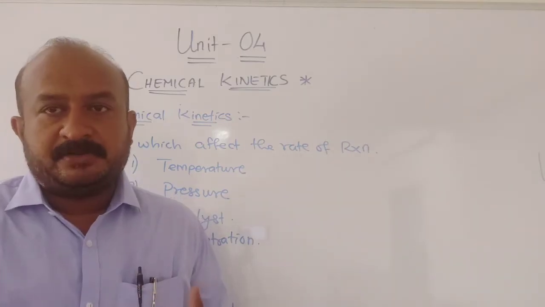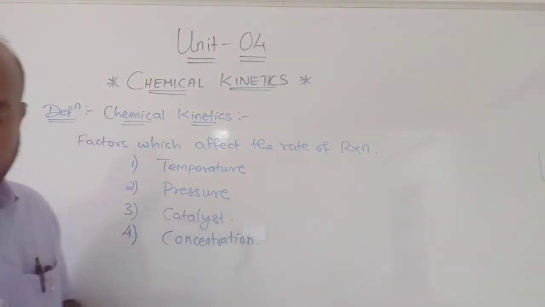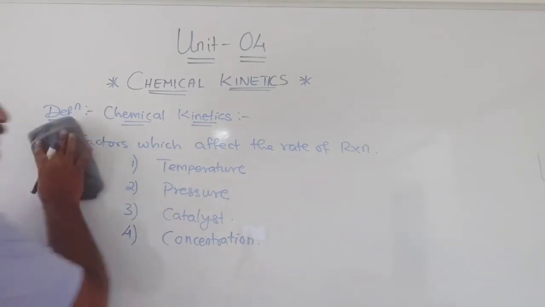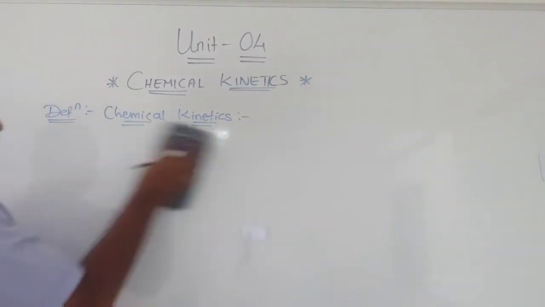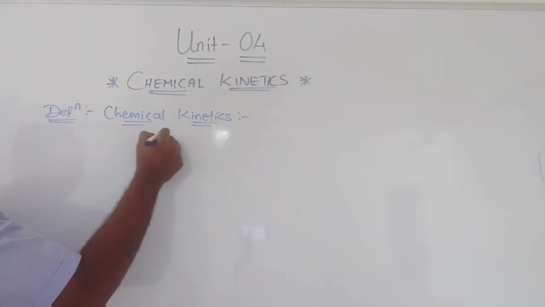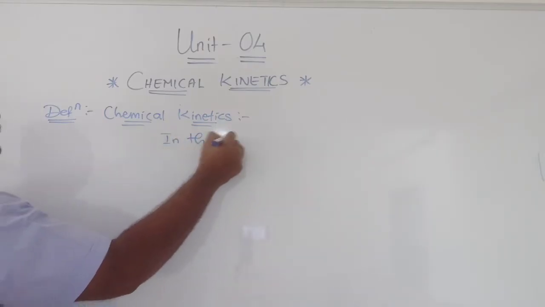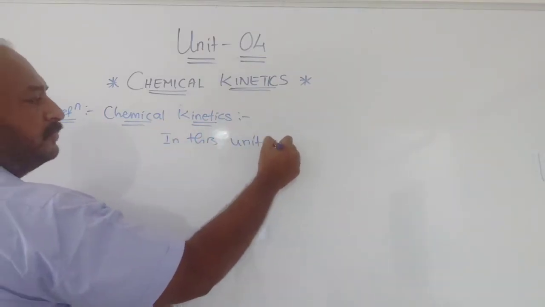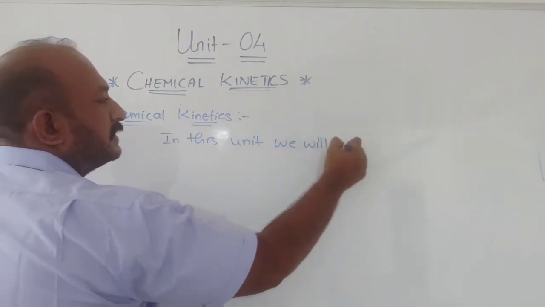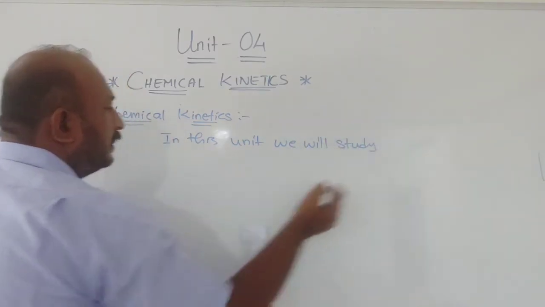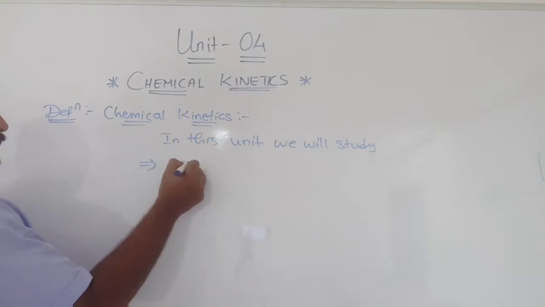Now, in this unit, we will study about rate.